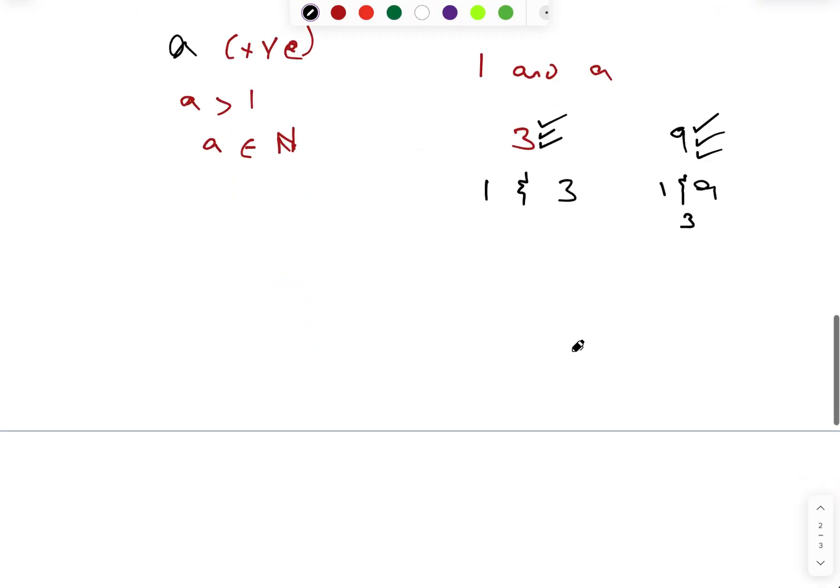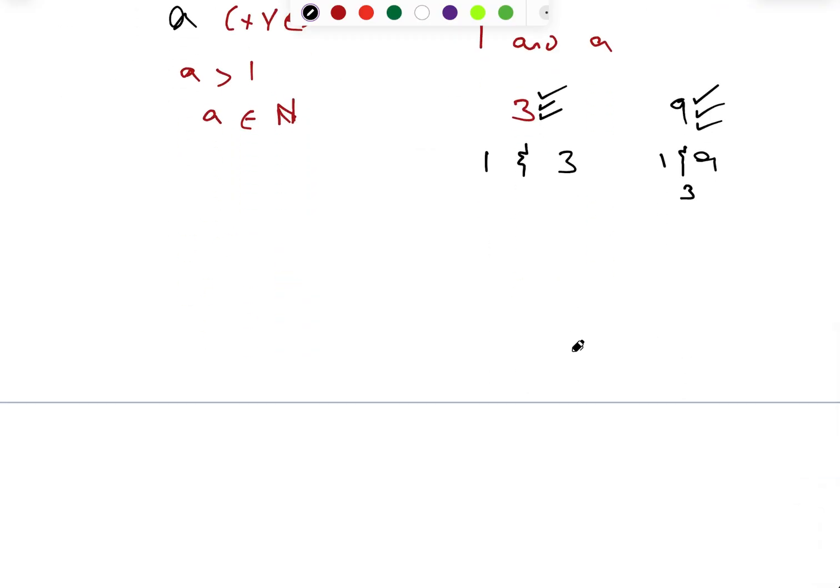Even numbers are just numbers that can be divided by 2. It's funny that 2 has only two divisors. It is positive, it is greater than 1, it is a natural number. But there are only two things that can divide 2, which are 1 and what? And 2. So that means that 2 is also a prime number.